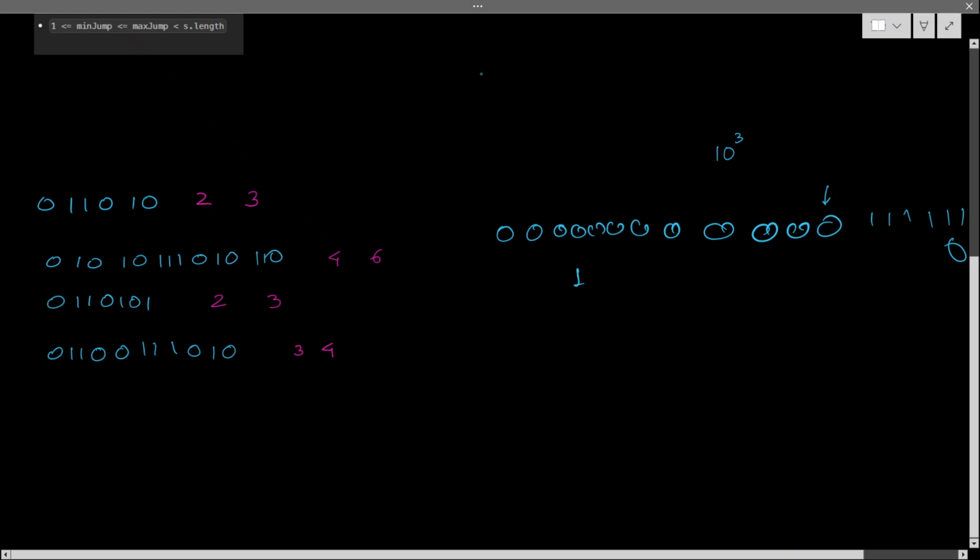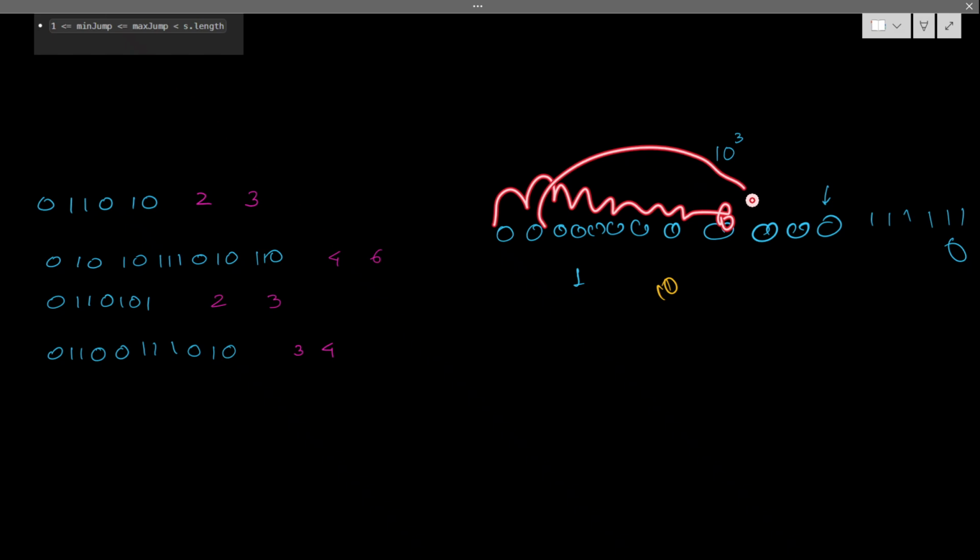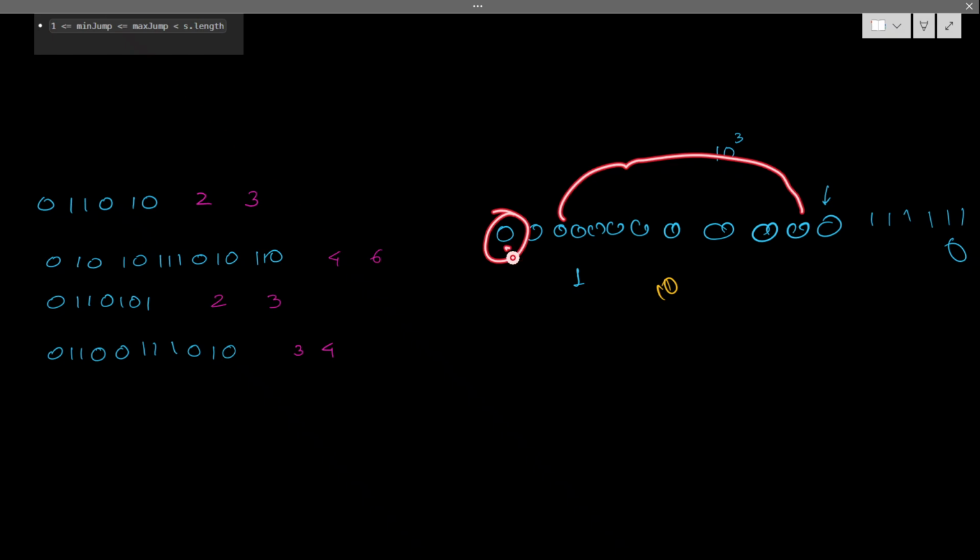So what do we actually do? You have to jump here and check each and every case. Minimum jump is 1, so I can jump here, and maximum jump is, let's say, 10. So from here I could check 1, 2, 3, 4, 5, 6, 7, 8, 9, 10. Up to this I can jump. From here up to this I can jump. Here I have to check for every case. For BFS I could start from here, and in this range I have to check: can it be my next case?